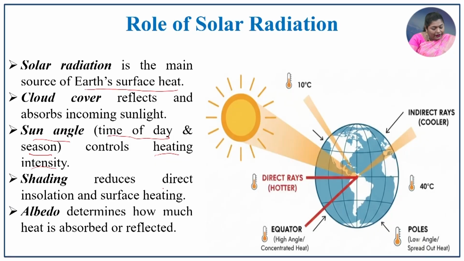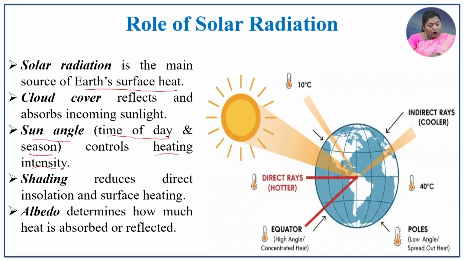The shading reduces the direct insolation and surface heating. How does shading affect the incoming solar radiation? If there is any vegetation cover or cloud cover, that filters and gives back the incoming solar radiation. So, the reception of incoming solar radiation will be comparatively minimum in that particular locality.